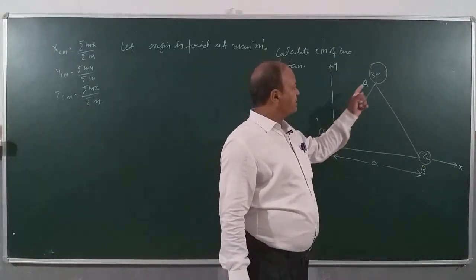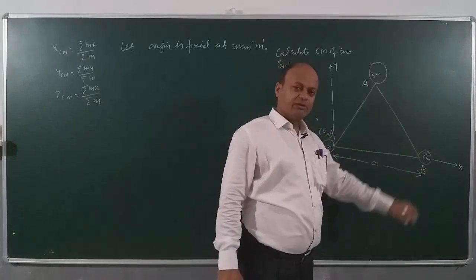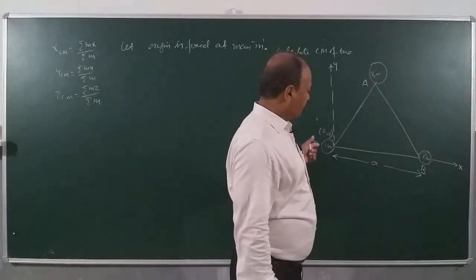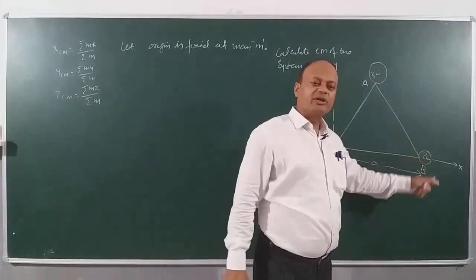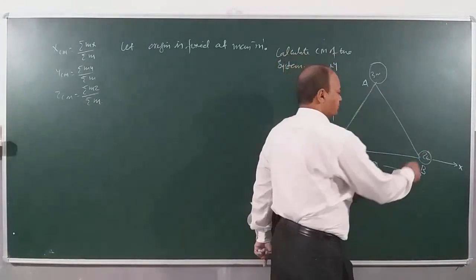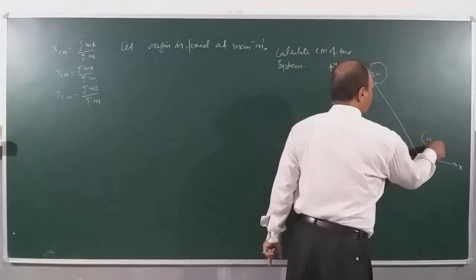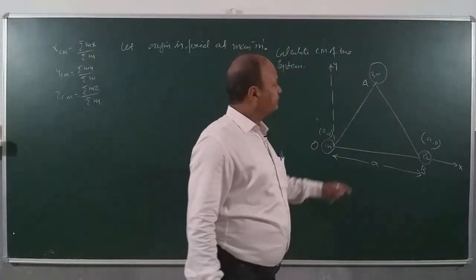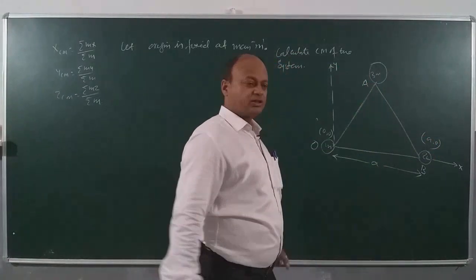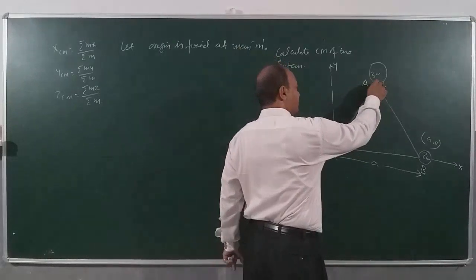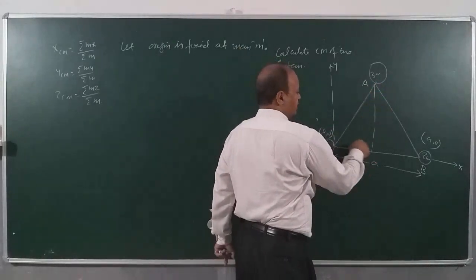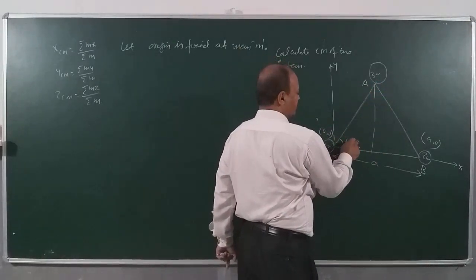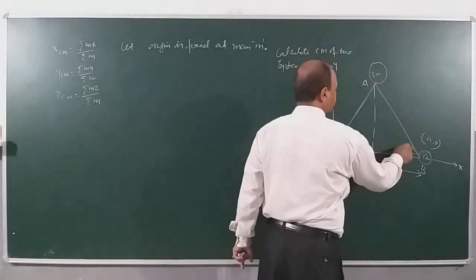When I look at the points, first we look at B and then we'll go to A. B is lying along x axis, so its y coordinate is 0. So its coordinates will be a, 0. And that leaves us with the coordinate of point A. To find the coordinate of point A, I will drop a perpendicular here. So this is an equilateral triangle, each angle is 60 degrees.